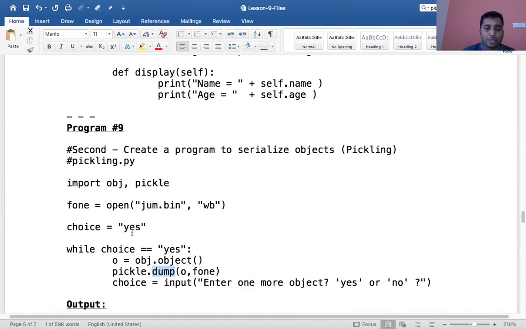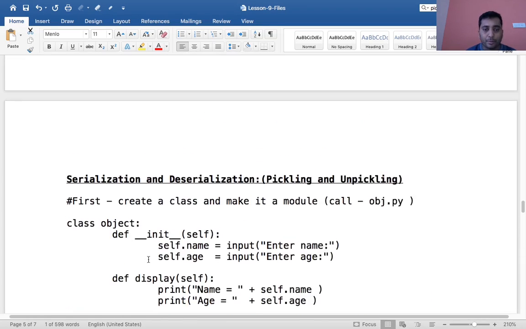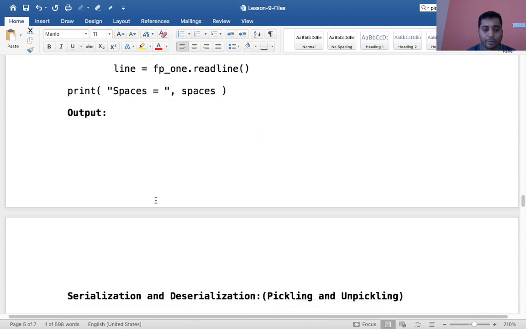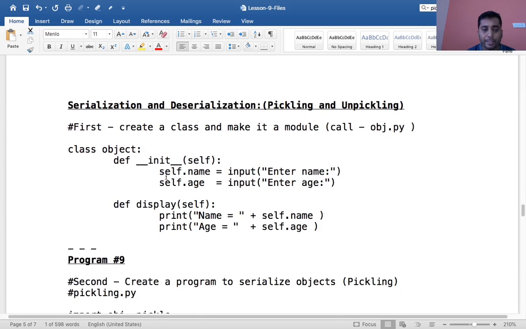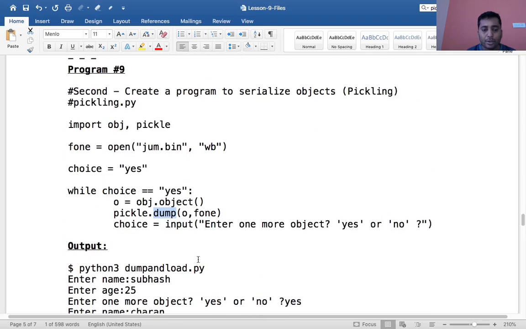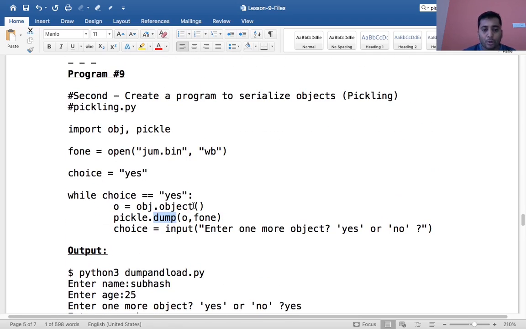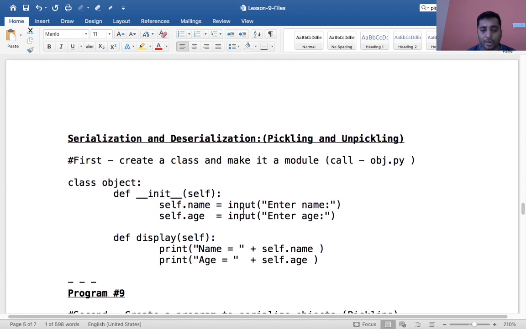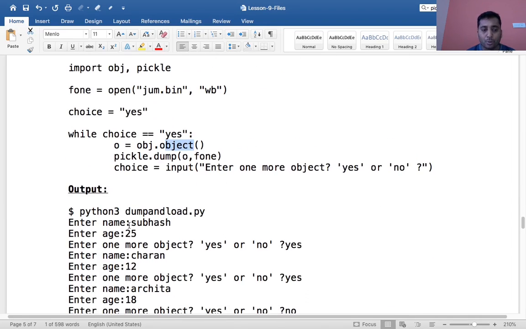Then I say choice is equal to yes for the first time. So when I say while choice equal to yes, it is true. Then I create an object from the obj module, which is our module, and in this I have a class. So I'm creating an object of this type. When I say obj.object, what happens? It calls the constructor, and inside the constructor I'm asking to enter the name and age. That is the output. It says enter name, I'll say Subhash, enter age, I'll say 25.